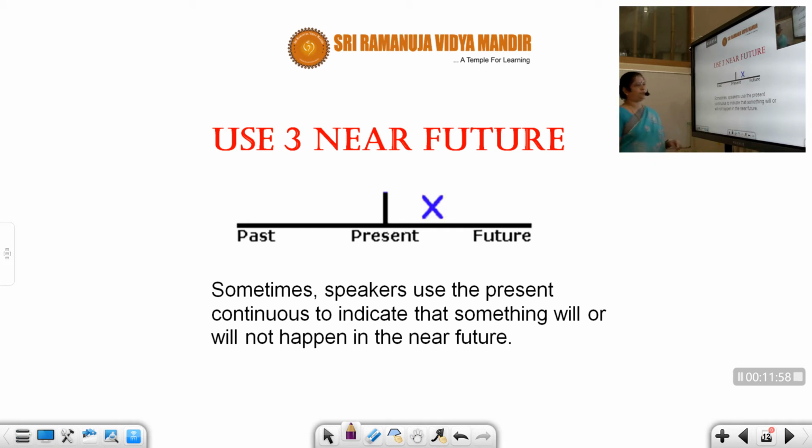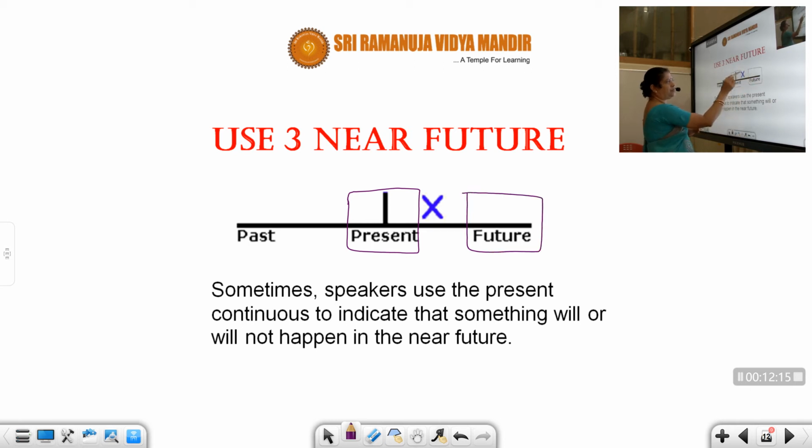Now the rule 3. Use near future, very close by when it comes. Can you see? Presently I am not using it in the future, but I am using it for a near future.